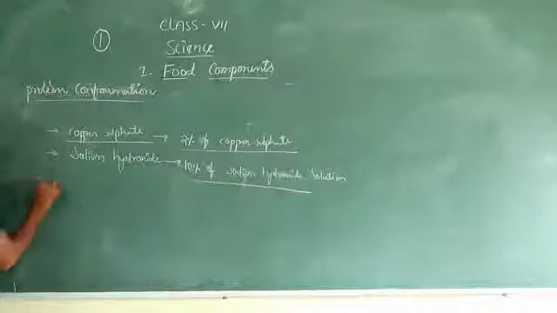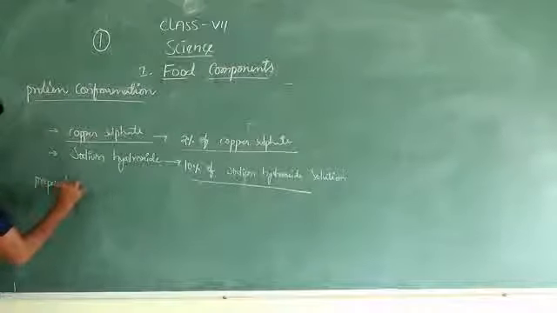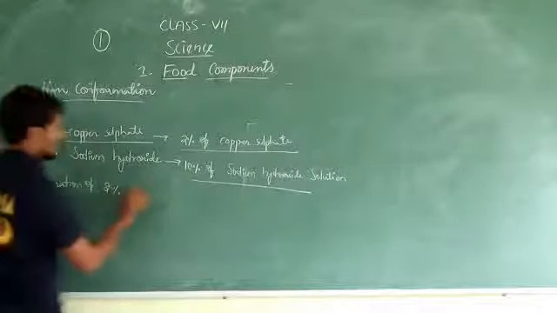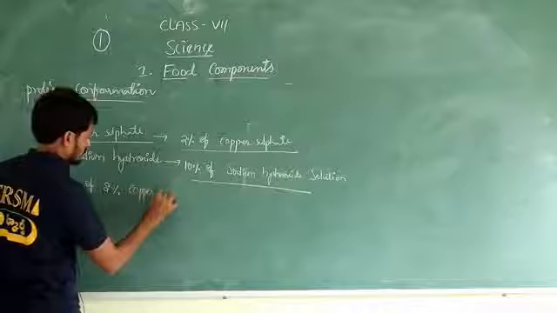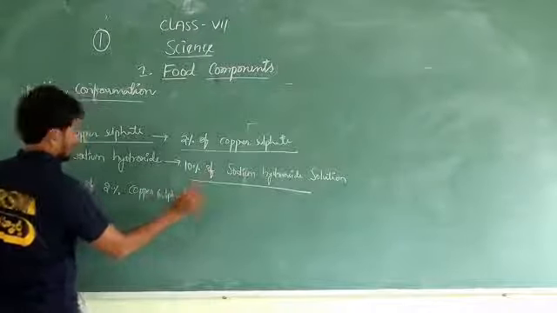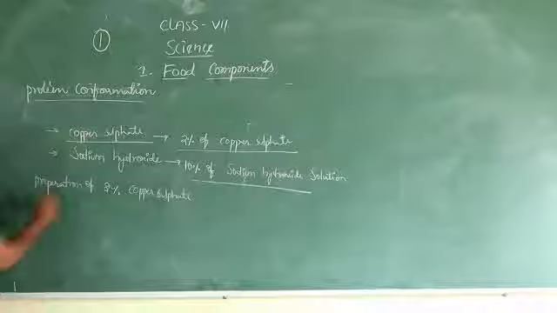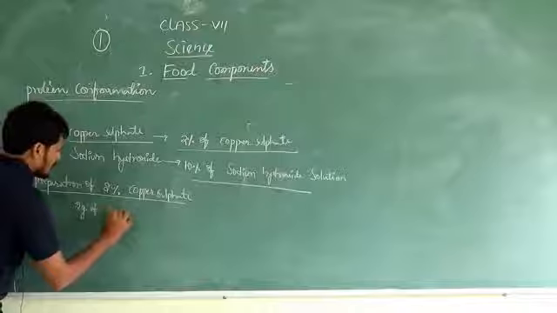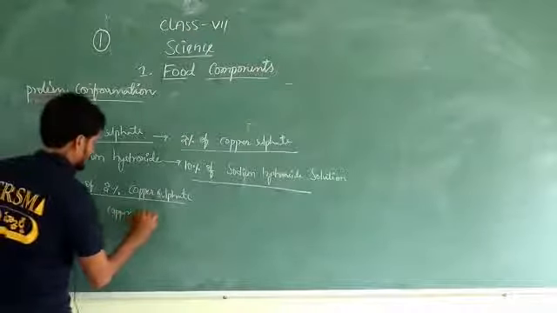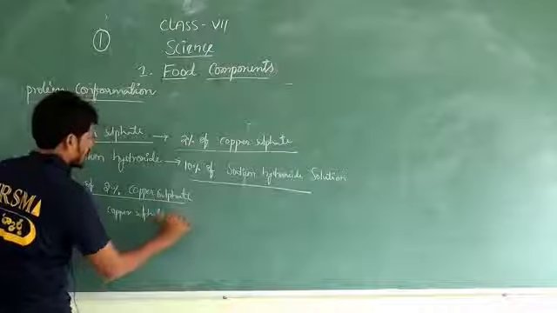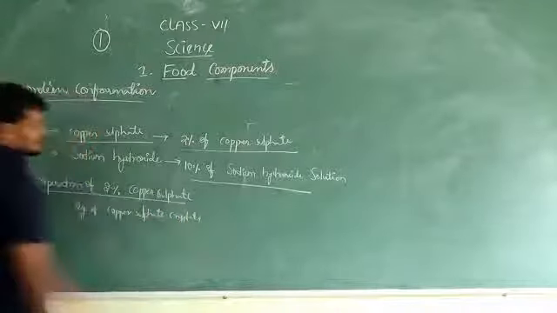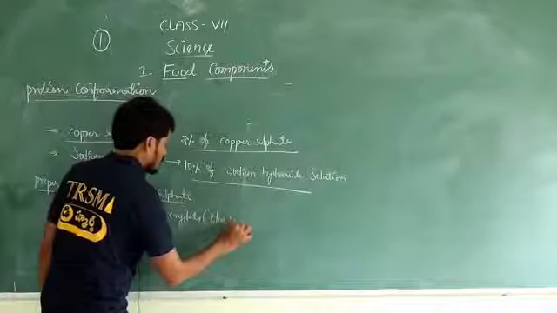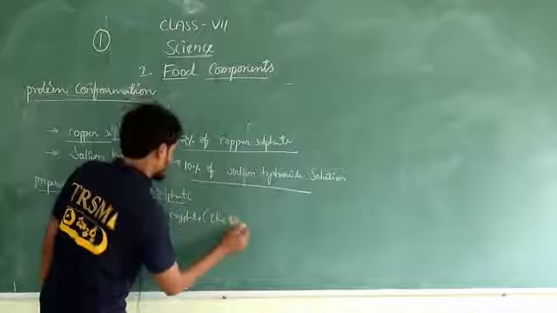Preparation of 2% copper sulfate. For that, take 2 grams of copper sulfate crystals, which are present in blue color. Copper sulfate crystals are blue in color.